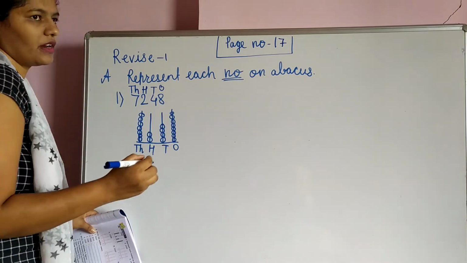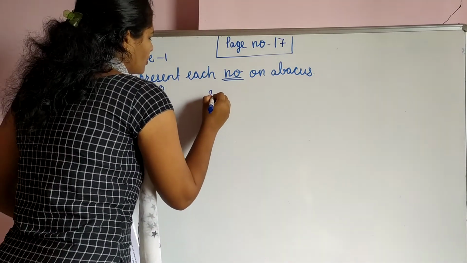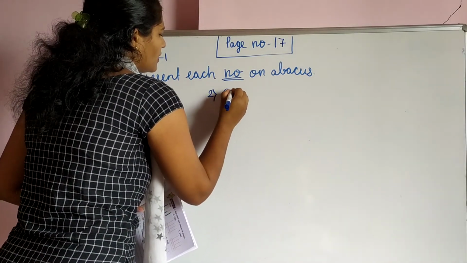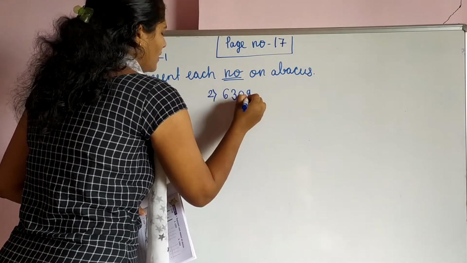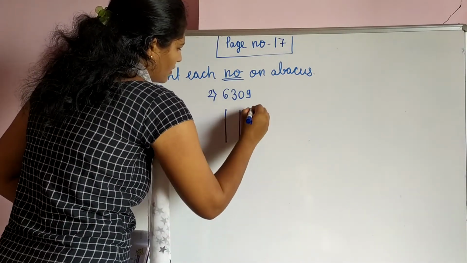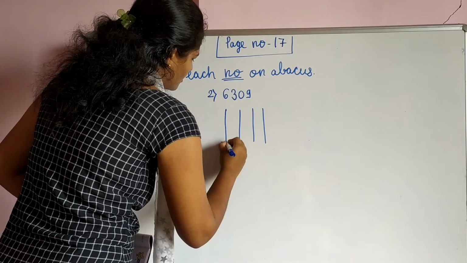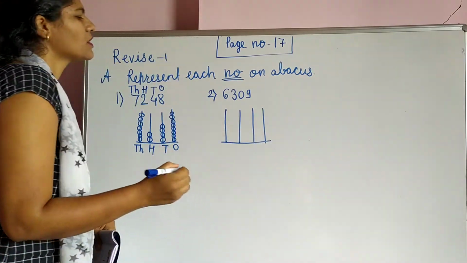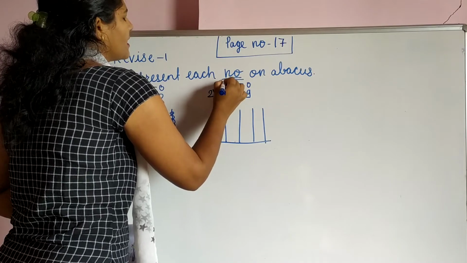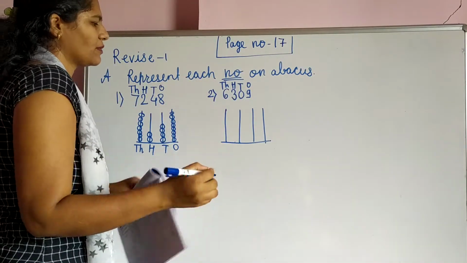Now we see our next question. Question number 2. What is it? 6309. Show your abacus. Draw it. Okay. So ones place, tens place, 100 place, and this is the 1000 place.